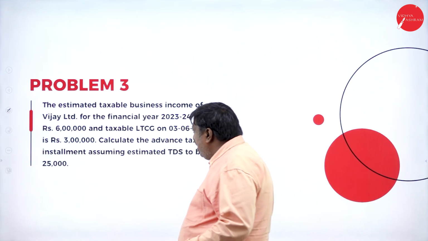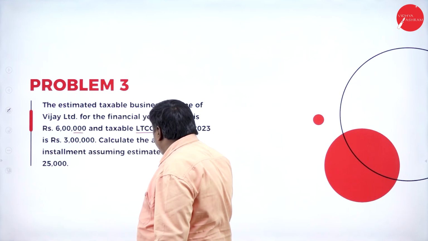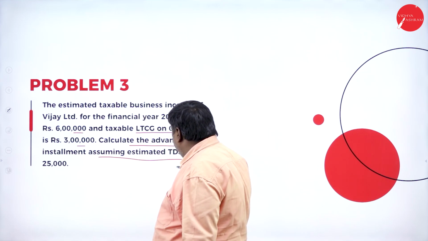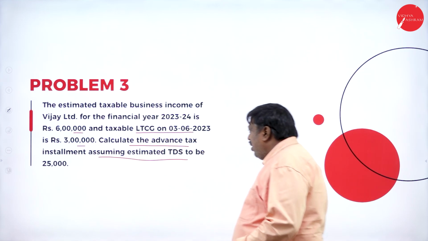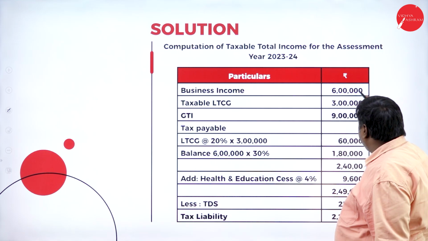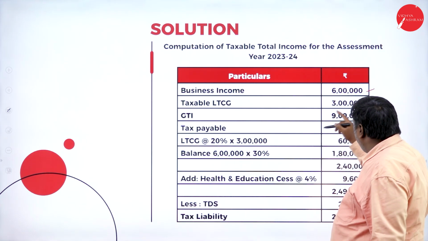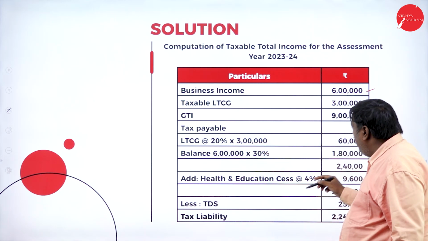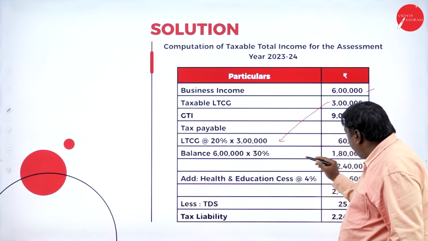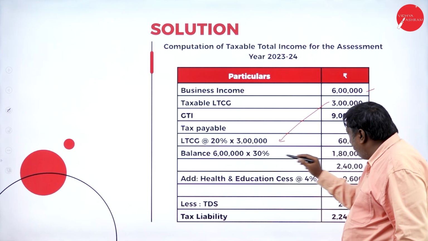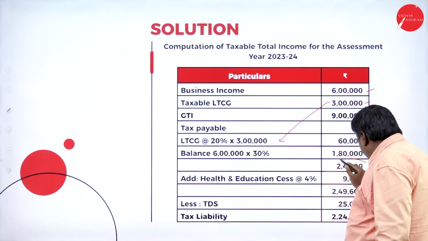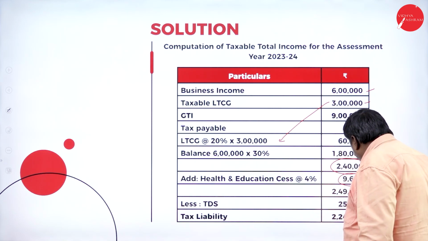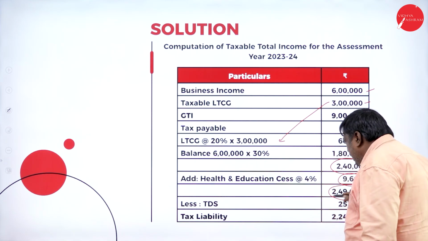We're taking a simple problem here. Business income is 6 lakhs and taxable long-term capital gain is 3 lakhs. Calculate the advance tax installment assuming estimated TDS to be made is 25,000. Business income is 6 lakhs. Taxable long-term capital gain is 3 lakh. Total income is 9 lakhs. Tax we have to calculate separately on this one. So it will be 60,000. On 6 lakhs it will be 30%, 1 lakh 80. I have to pay tax here 2 lakh 40,000. Education cess 4%, 9,600. Total I have to pay 2 lakh 49,600.